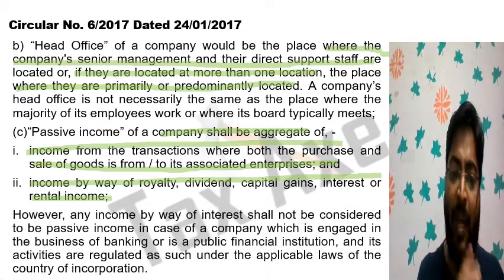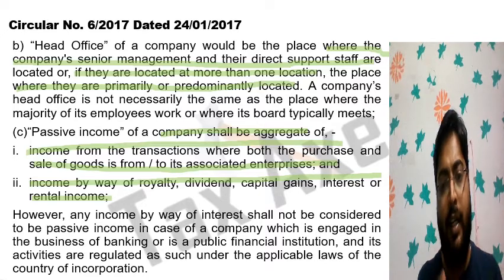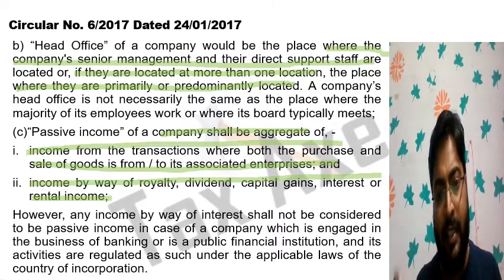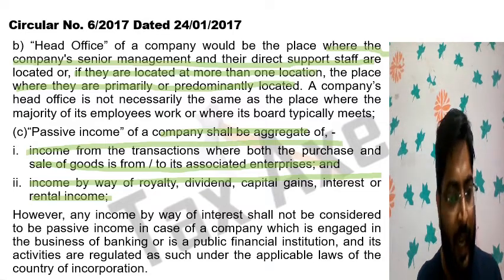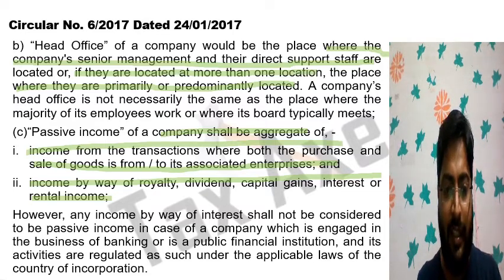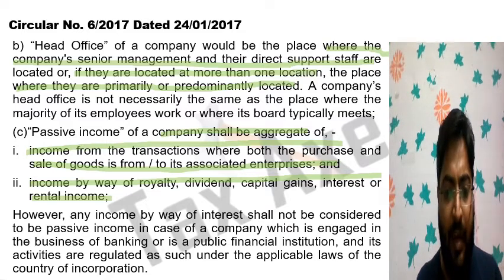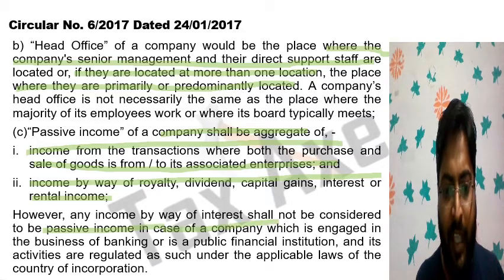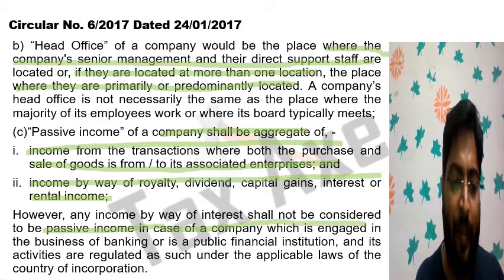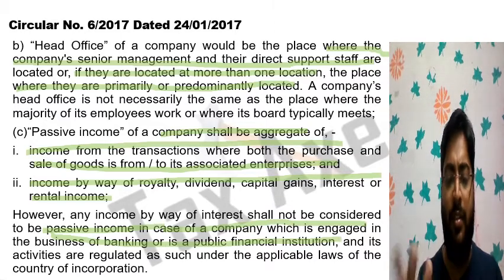So the passive income is income from the transaction of both purchase and sale between associate enterprises, and income by way of royalty, interest, dividend, capital gain, etc. However, any income by way of interest shall not be considered to be passive income in case of a company which is engaged in the business of banking or is a public financial institution.